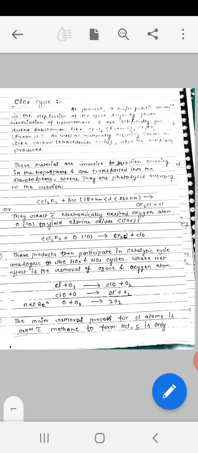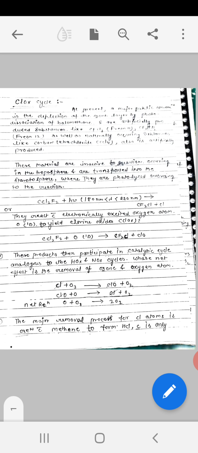Or they react with the electronically excited oxygen atom in the 1D state to yield chlorine oxide, ClO. CCl2F2 combines with oxygen in the excited state and results in the formation of ClO and CF2Cl.